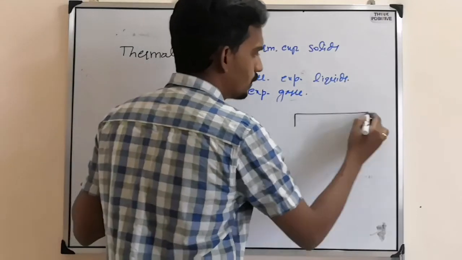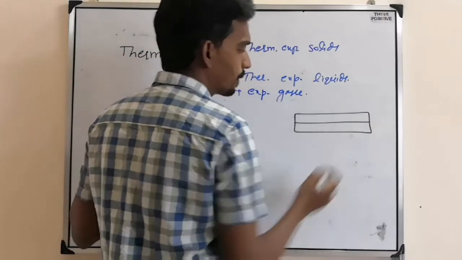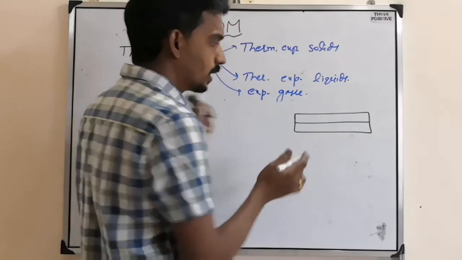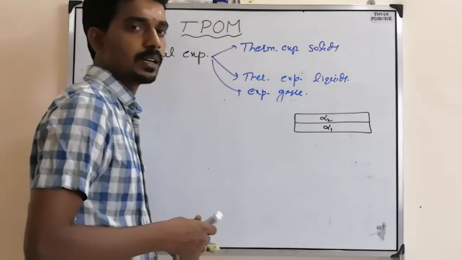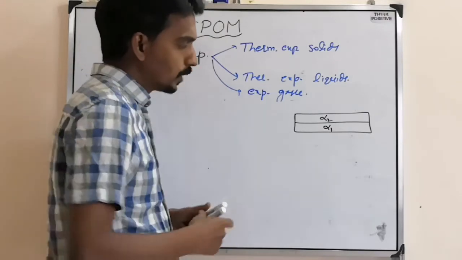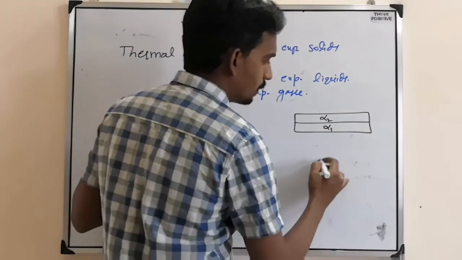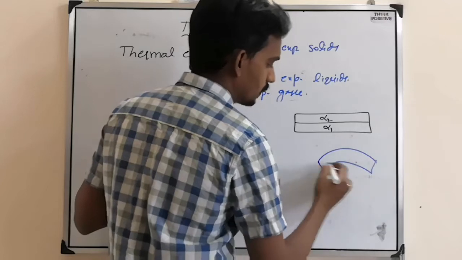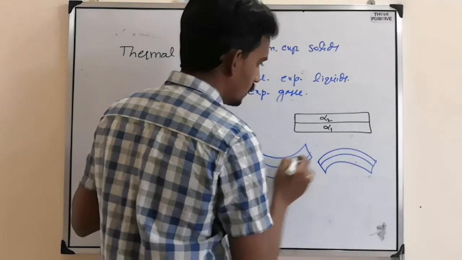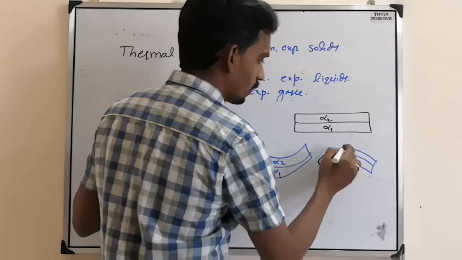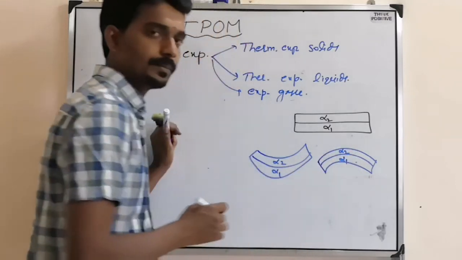If there is a bimetallic strip, meaning two metals stuck to each other with coefficients of expansion alpha 2 and alpha 1, and you heat it, the shape may become like this or like this. So this is alpha 2, this is alpha 1, this is alpha 2, this is alpha 1.